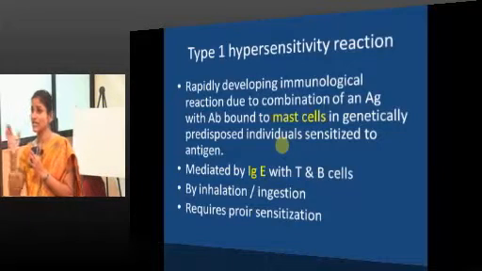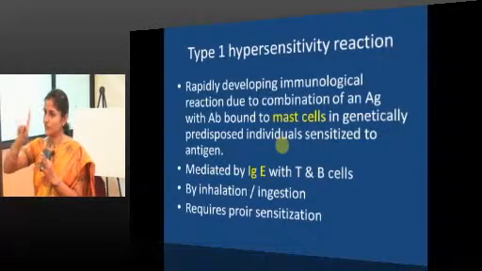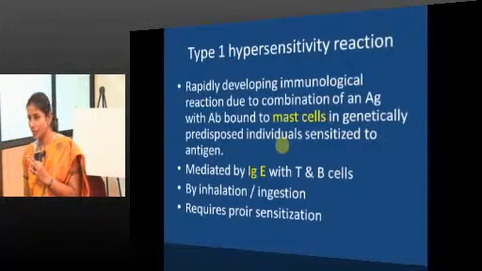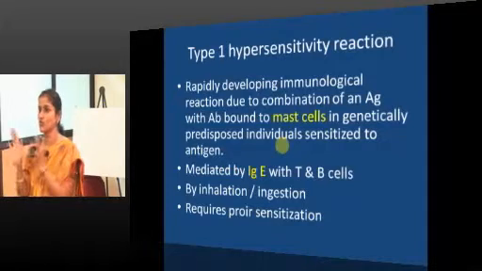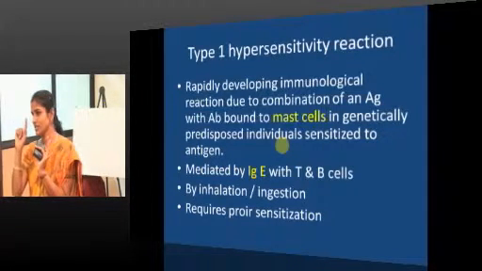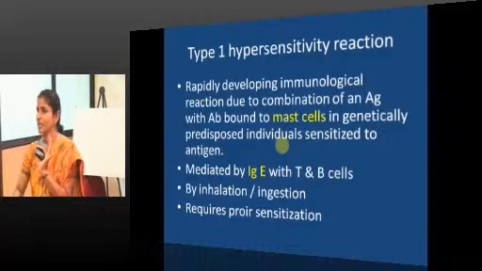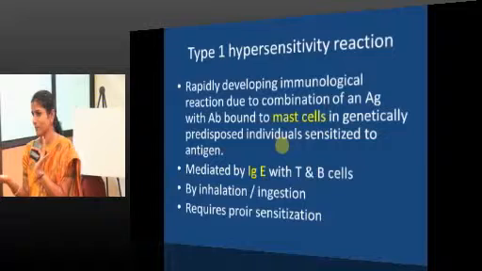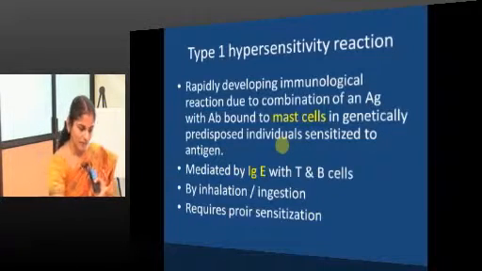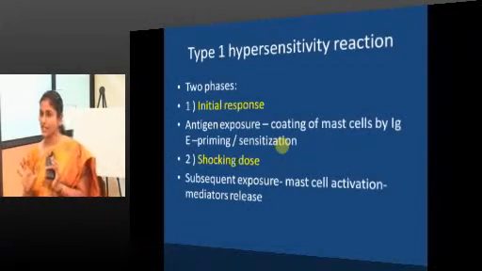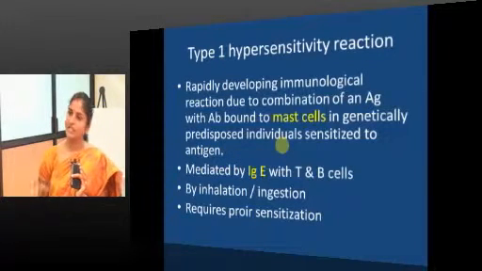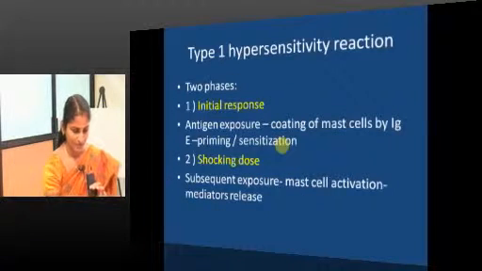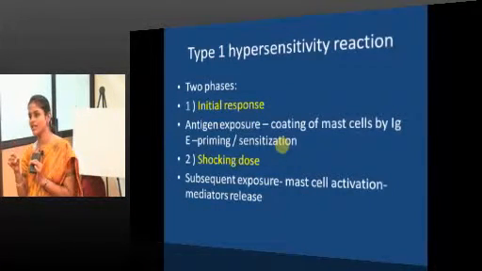This happens with the first exposure. With the first exposure, the antigen enters the body, induces antibody production, and the antibodies go and just coat the mast cells. So, this is priming. During priming, sensitization happens. With this there is no symptom in the patient. And this is basically IgE mediated, with T and B cells. The antigen can enter the body through inhalation or ingestion, and it undergoes two phases, initial and the shocking dose.